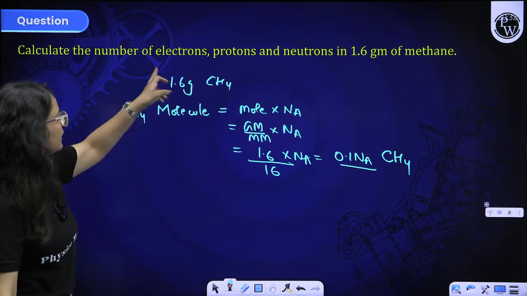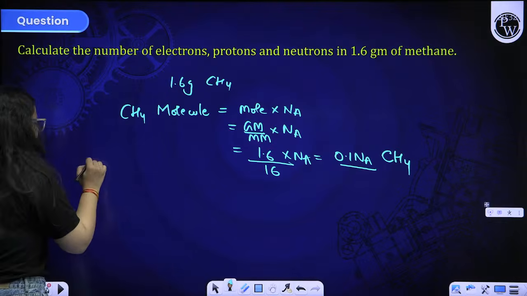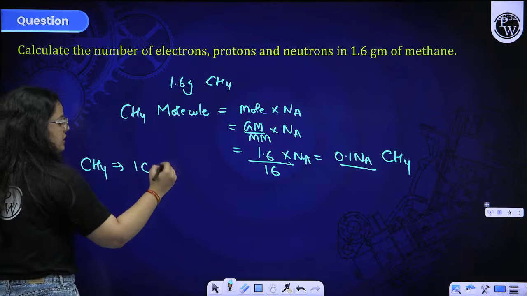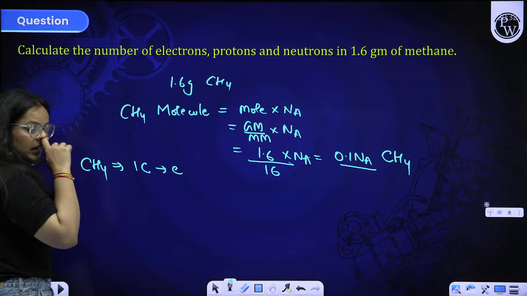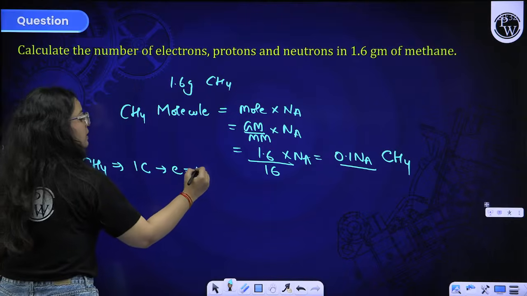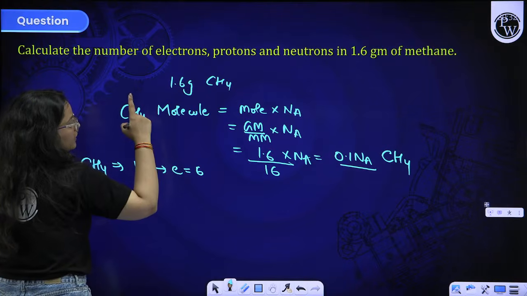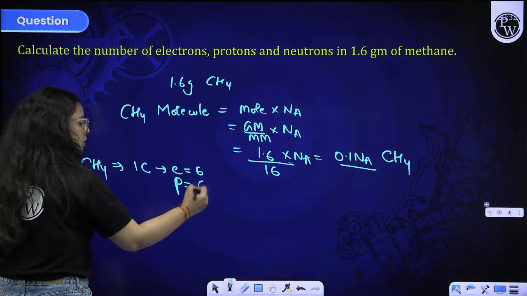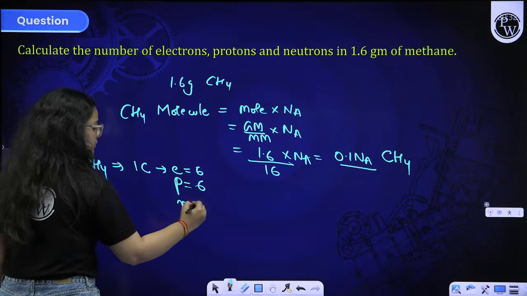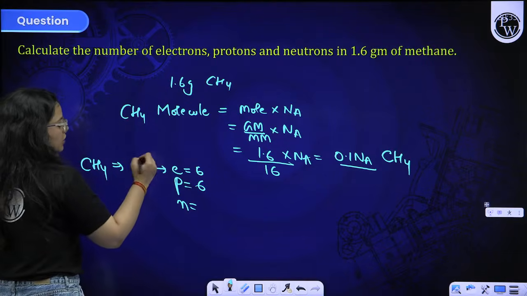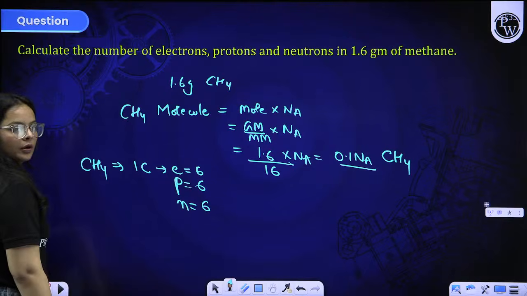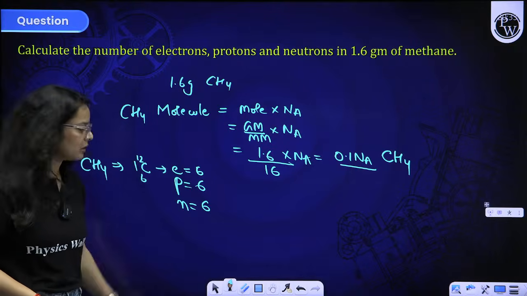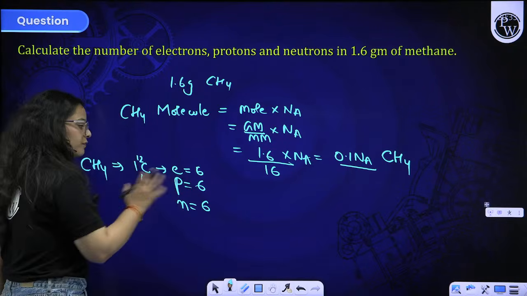Now they are asking you about electrons, protons and neutrons. In one CH4 you are having one carbon. Electrons in carbon are 6. Protons in carbon are also 6. Neutrons: carbon 12 is taken, so neutrons are also 6, because 12 minus 6 is 6, mass number minus atomic number.